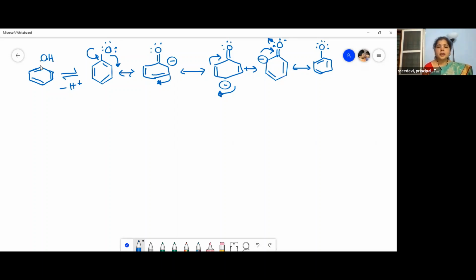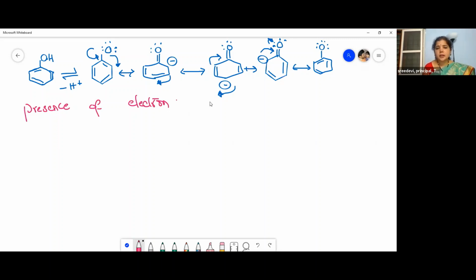These are the resonance stabilized phenoxide ions. Now I will take 5 more minutes and then wind up the class. Please remember, it's very important: the presence of electron withdrawing groups.